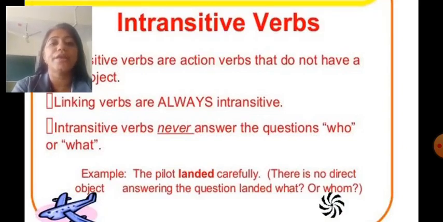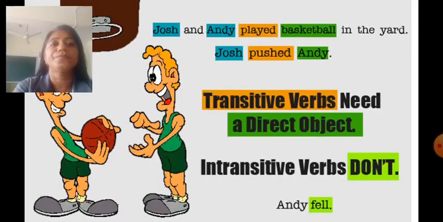There is no direct object. So it doesn't answer the question landed what or whom. So it is known as intransitive. Josh and Andy played basketball in the yard. Josh pushed Andy. So these are transitive verbs that need a direct object.